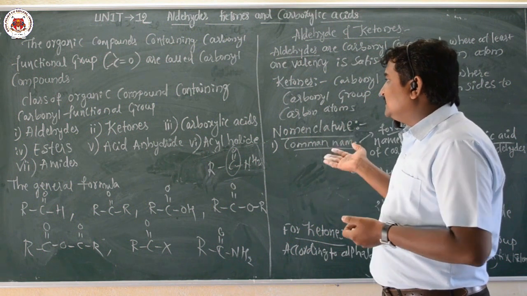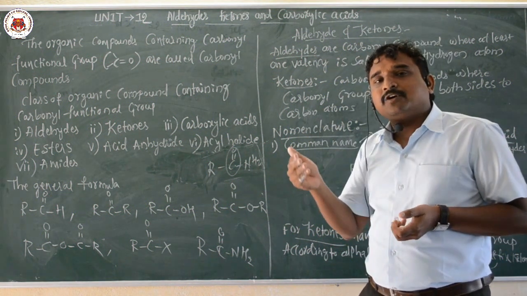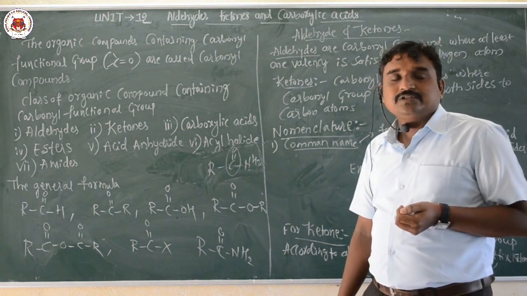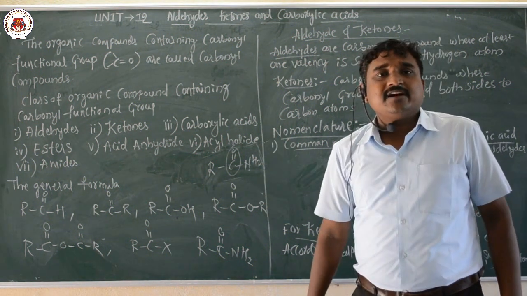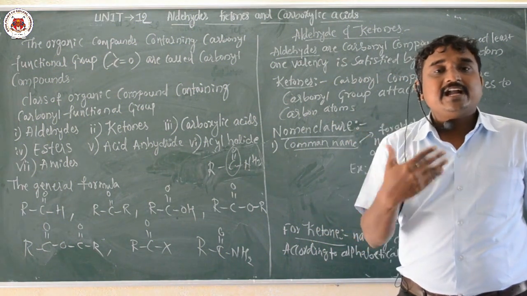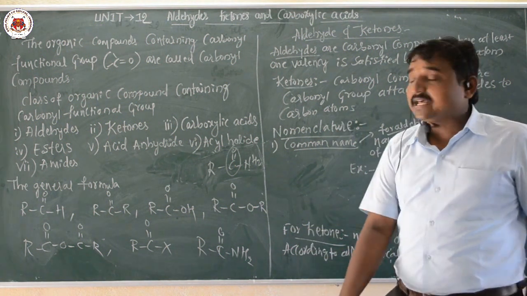Now after that we have acid anhydride. The formula is RC double bond O, that is C double bond O R. Okay, so this is the general formula of the acid anhydride. Acyl halides are the organic compounds where the hydrogen atom of the aldehyde is replaced by the halogen atom, they are called what here, acyl halide or acid halide.